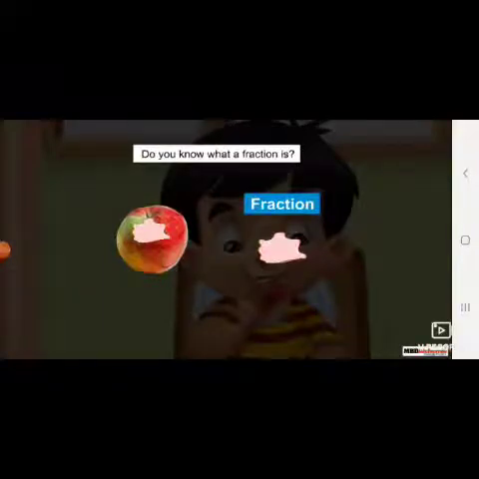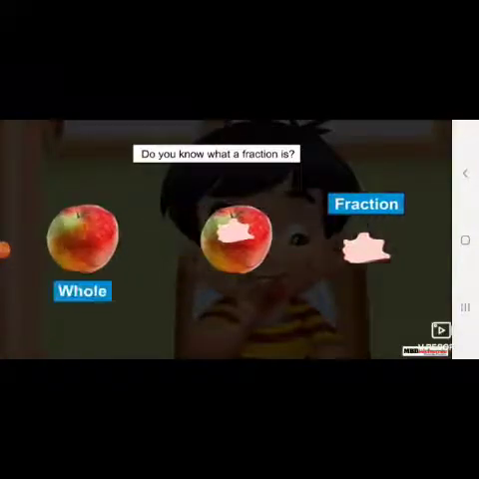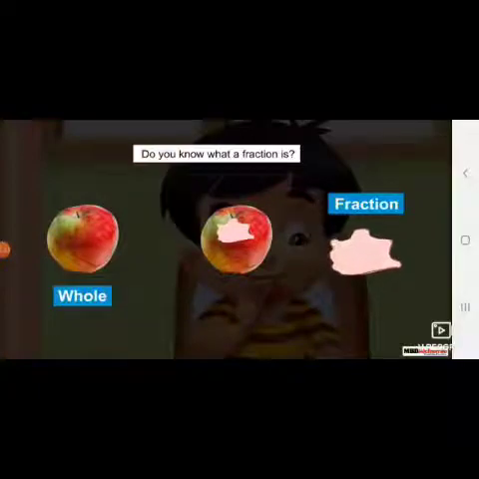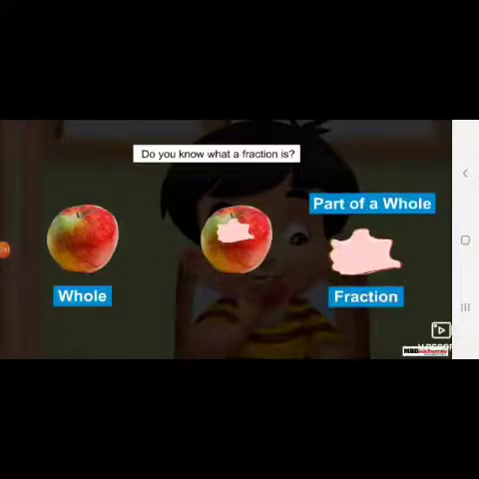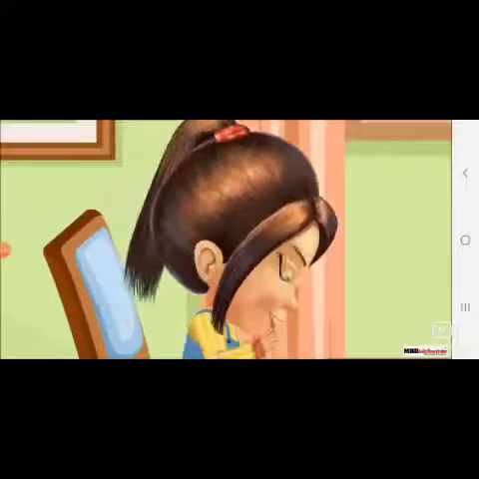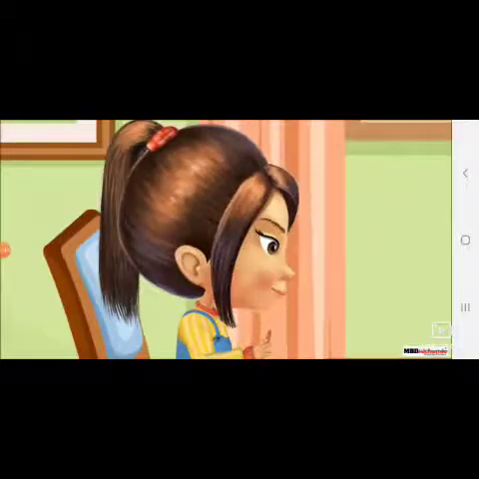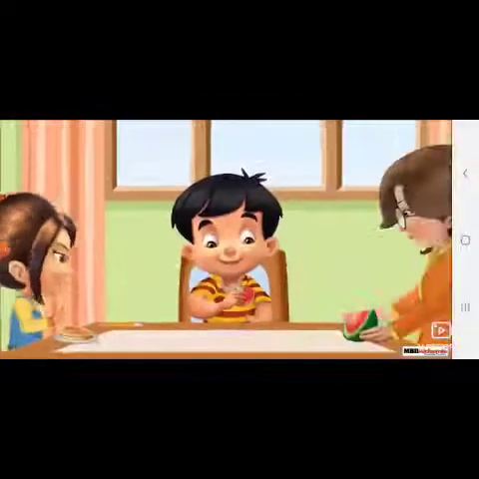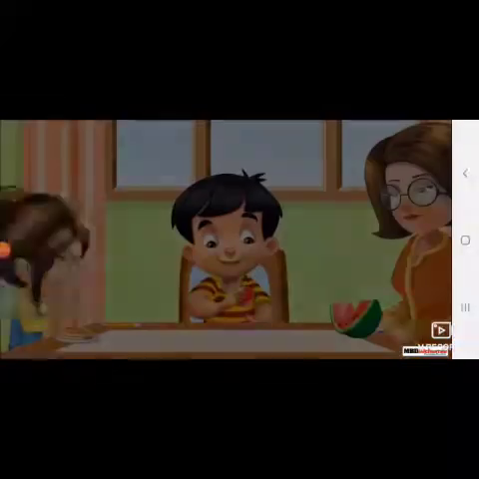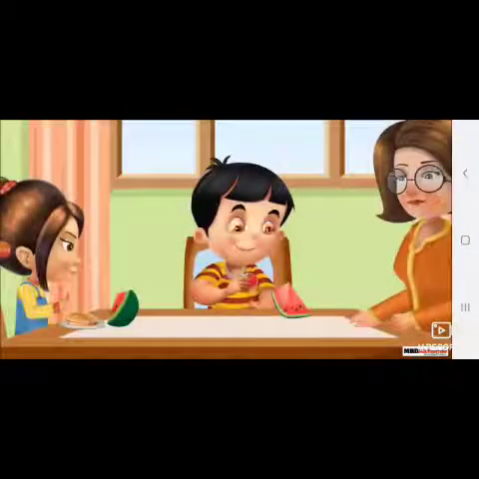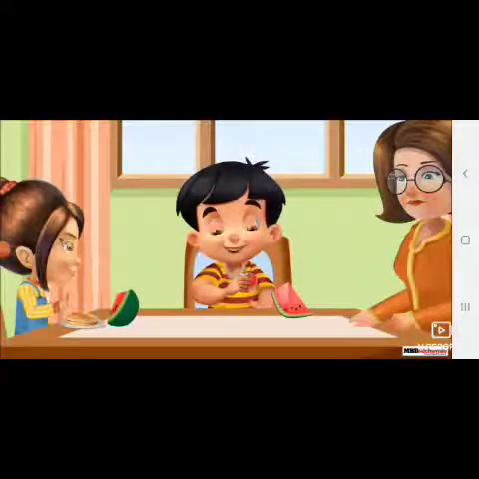Do you know what a fraction is? This is a whole. This is a part of a whole. We call a part of the whole a fraction. Alicia has eaten half a chapati. Ria has given a fraction of the watermelon to Sid and Alicia. Similarly, we see many parts of a whole in our daily life. Let's see a few examples.